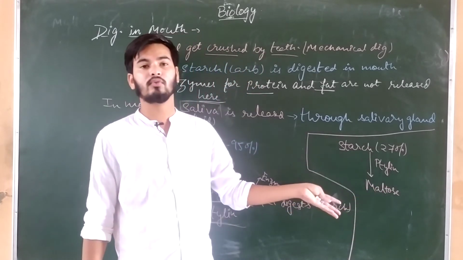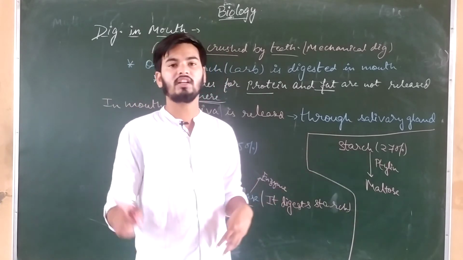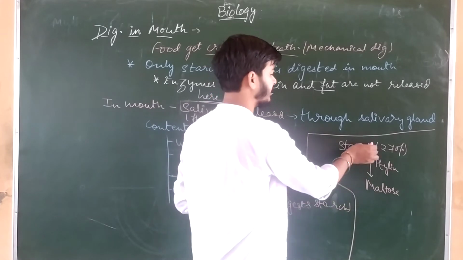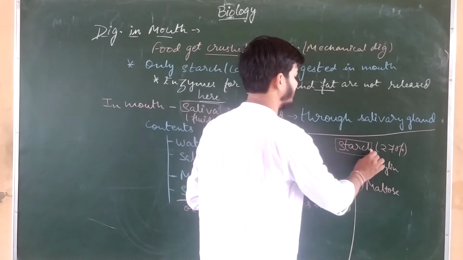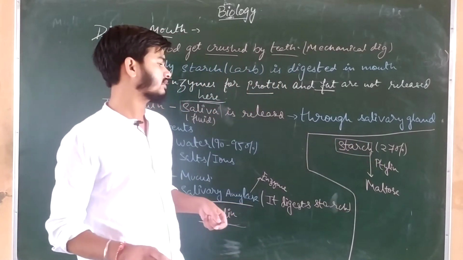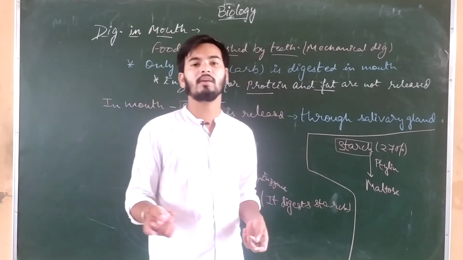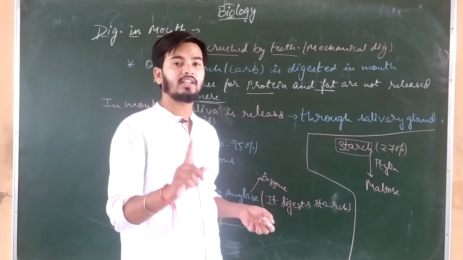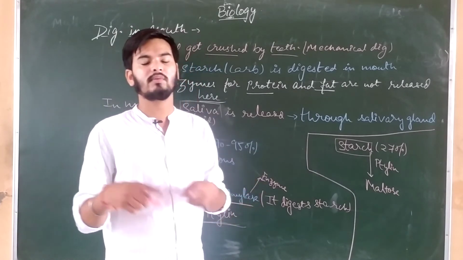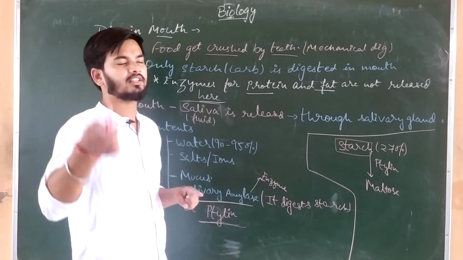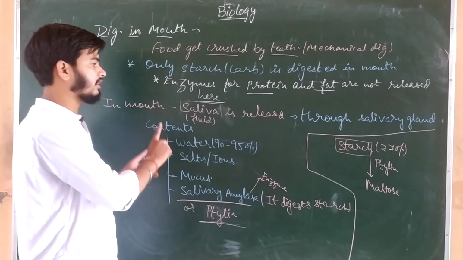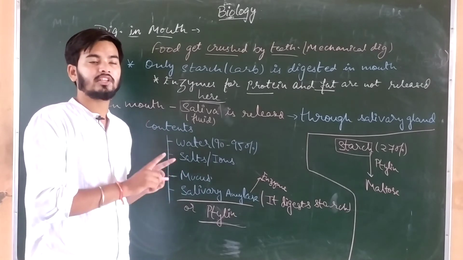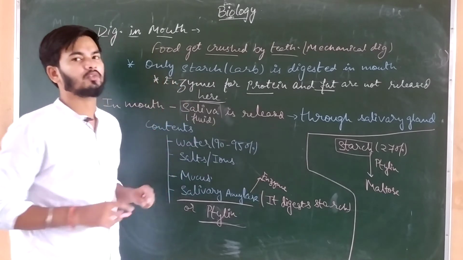The further steps for the conversion of maltose into glucose will take place in the intestine, but very clearly you can note here that only 27% of the starch which we have eaten is converting into maltose. Now what happened with the 73% of the starch? It gets digested into maltose in the intestine, and then the entire maltose will be converted into glucose in the next step. So this is the part of digestion which is happening in the mouth. I hope you have understood it very clearly. Please note it down.